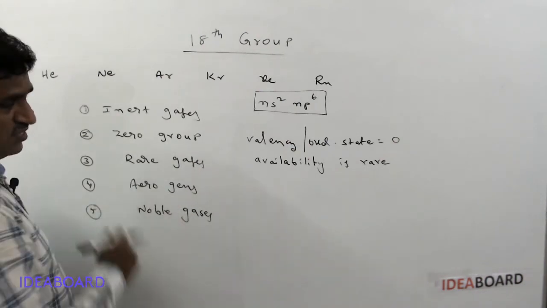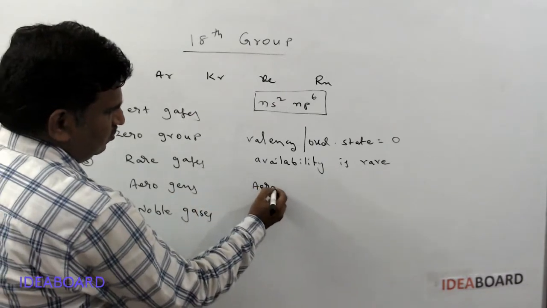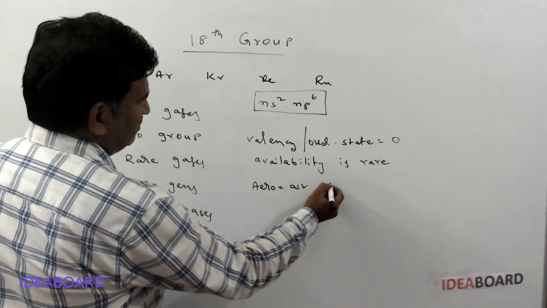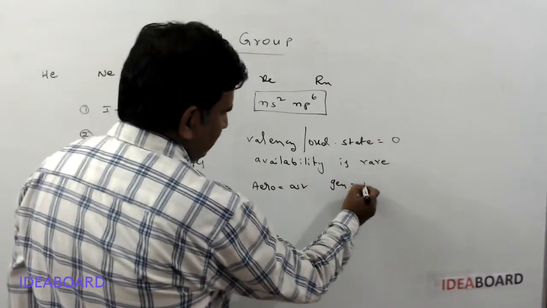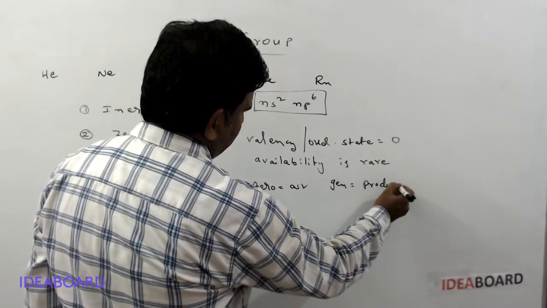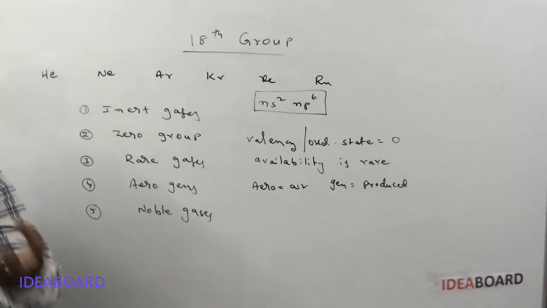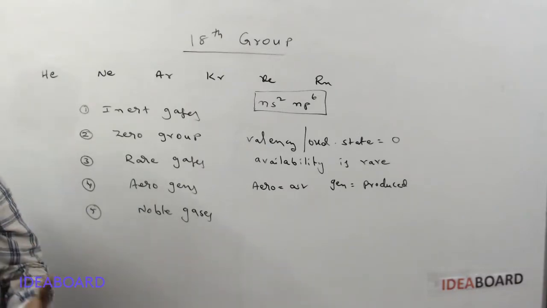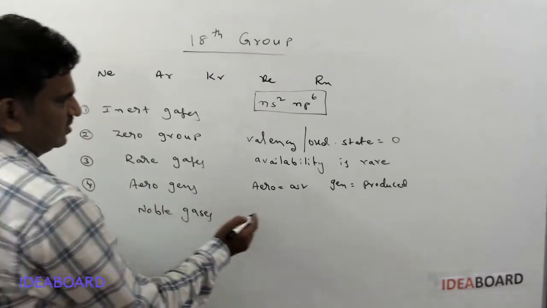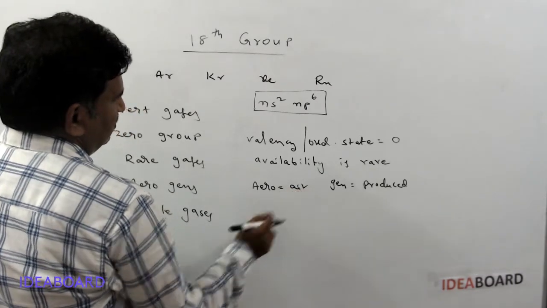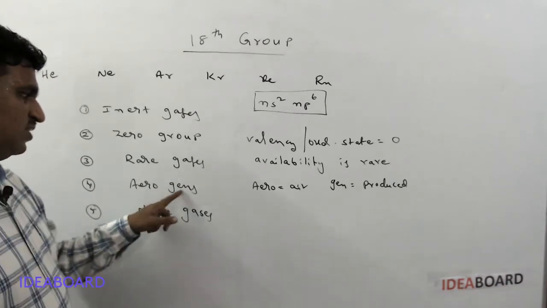Next, aerosens. Why are these called aerosens? Here, aero means air and gens means produced. These are isolated, extracted or separated from air. So they are called aerosens: air generated, produced from air.